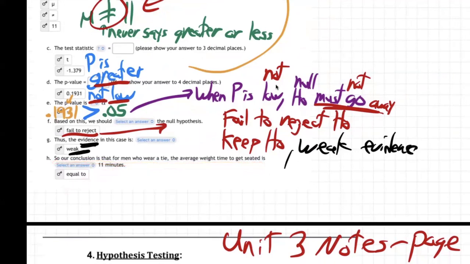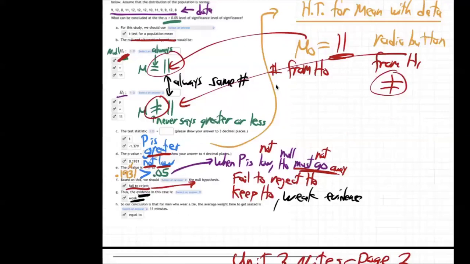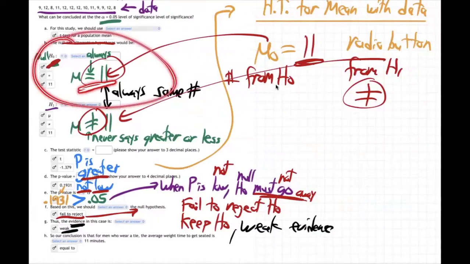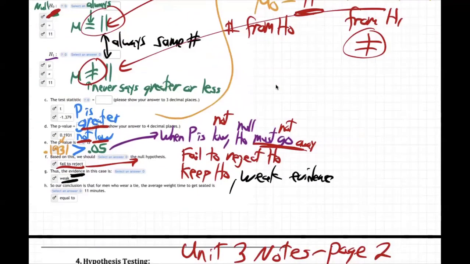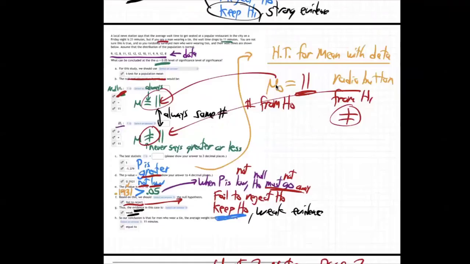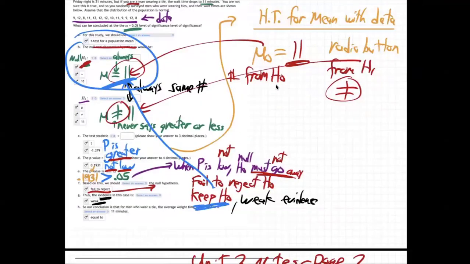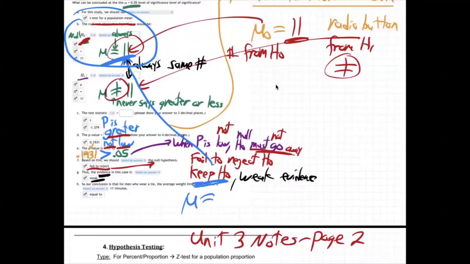How'd we come up with that? Well, because it's all about which attorney we believe. Remember the two attorneys that were arguing? H0 said the average was equal to 11. H1 said, no, it's not equal to 11. Well, who did we believe? Who did we have confidence in? We keep H0, right? So we go back to H0. This is H0, and this is the one we keep. What does that say? It's equal. Mu is equal to 11. That's why we said equal to 11.